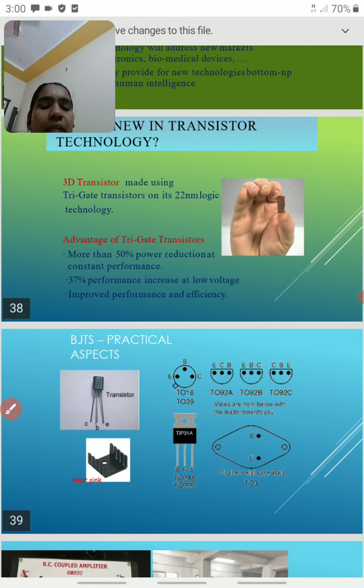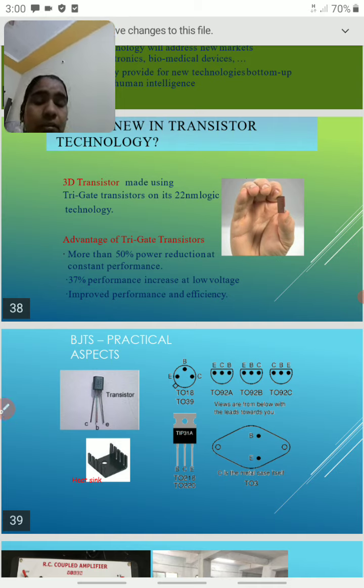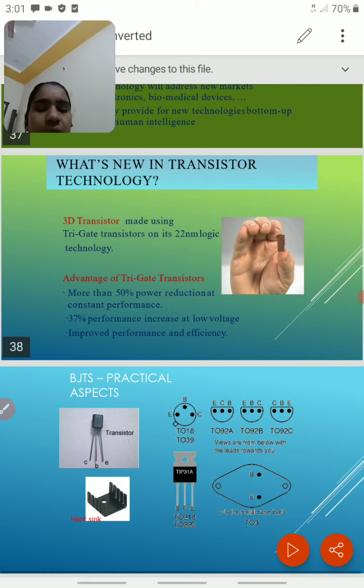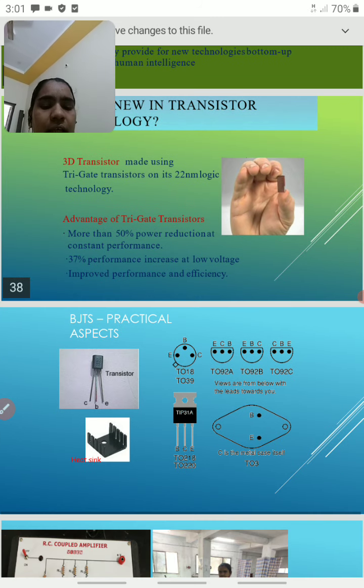And in the market, we practically have a number of these transistors available. These are the transistors, T018 transistor, T039 metal transistor. If you go to an electronic shop, you will see this type of transistor, and we will get them at low cost.